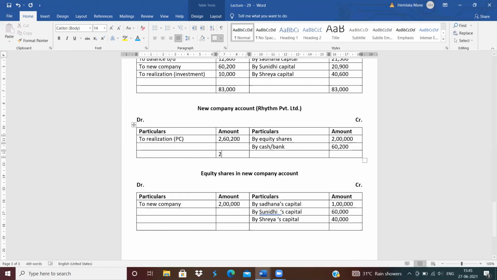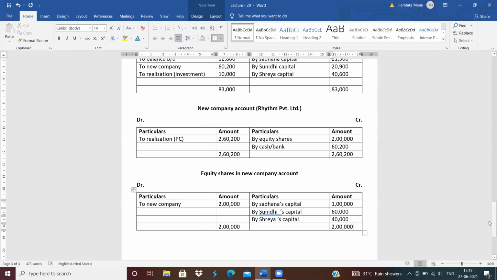New company account will also tally at 2,60,200. Now equity shares account. Equity share account also tallies at 2 lakh rupees. Clear? Okay. All of you understood this question?